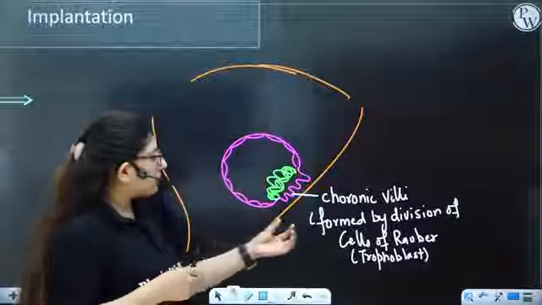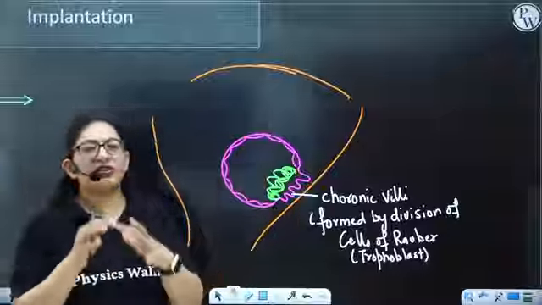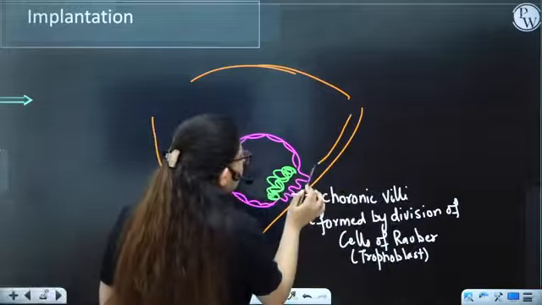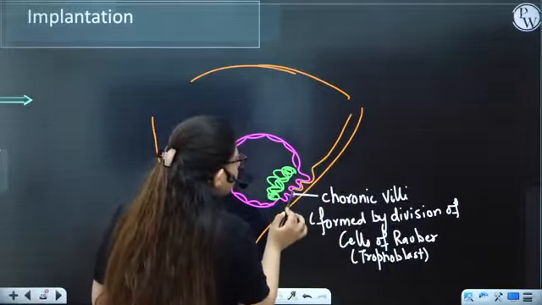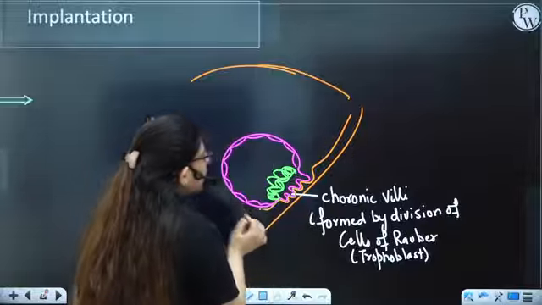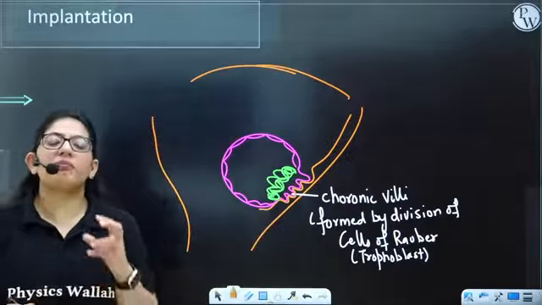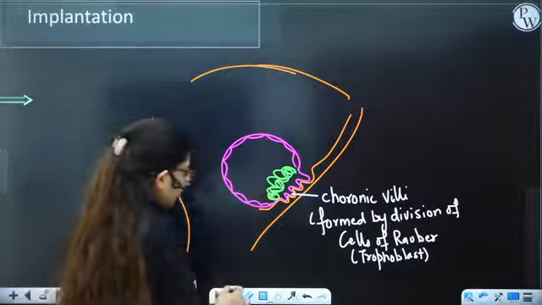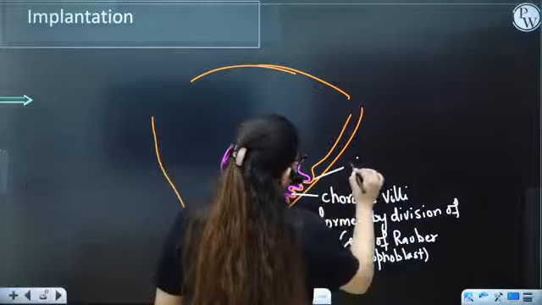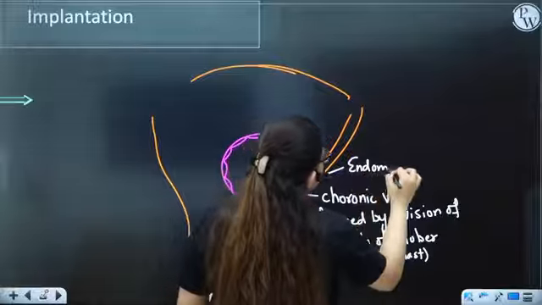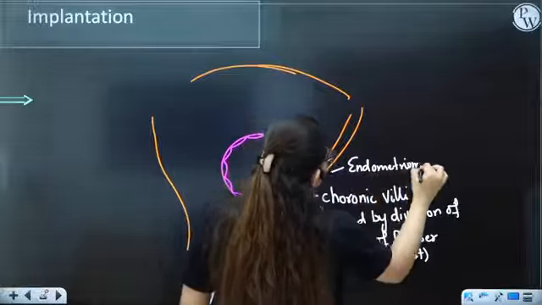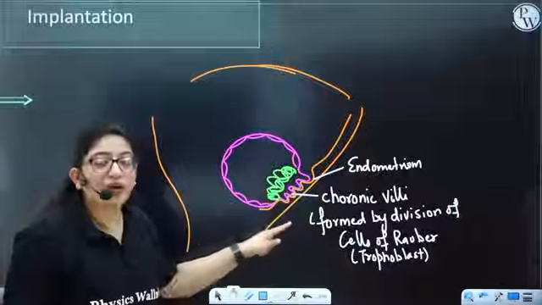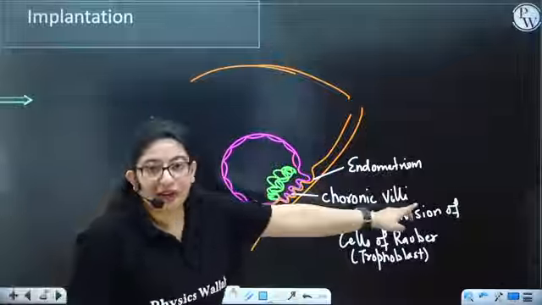They are going to divide and form a lot of enzymes. As a result, these enzymes will help in the penetration of these villi into the endometrium. And this is known as implantation. So what is implantation? Embedding of the chorionic villi in the endometrium.